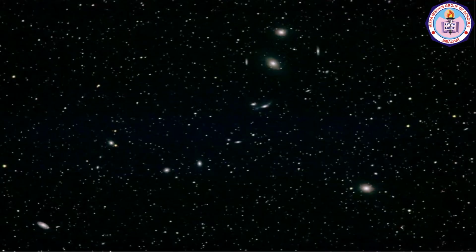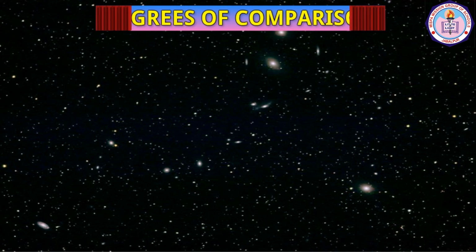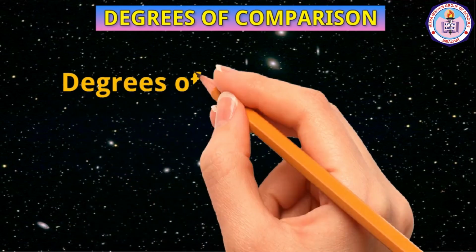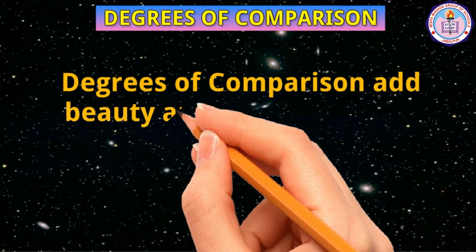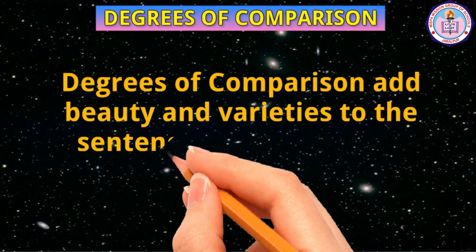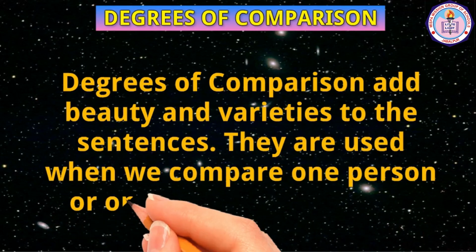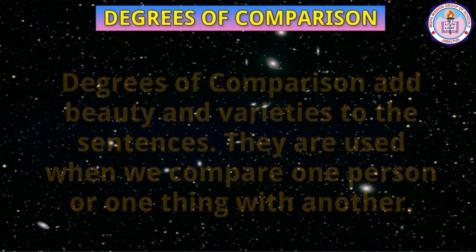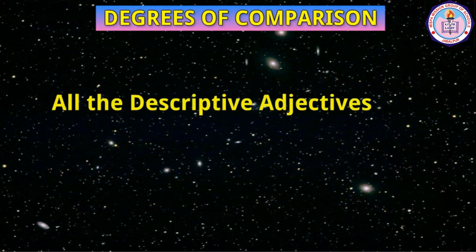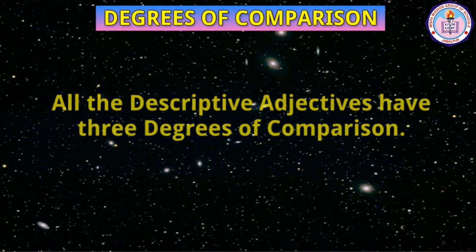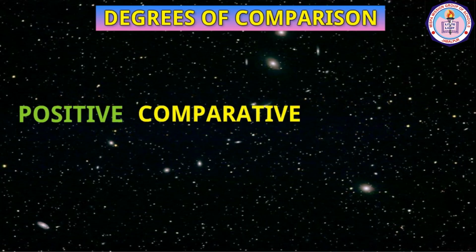The next topic is degrees of comparison. All the descriptive adjectives have 3 degrees of comparison. Degrees of comparison add beauty and variety to the sentences. They are used when we compare one person or one thing with another. There are 3 degrees of comparison in English: positive, comparative, and superlative. Let us see all of them one by one.